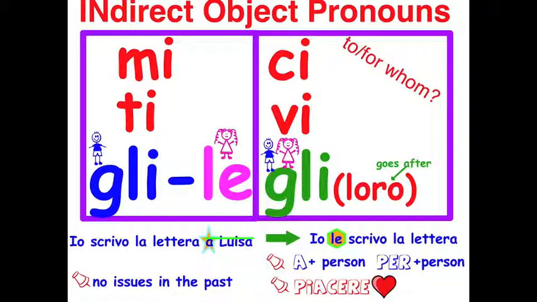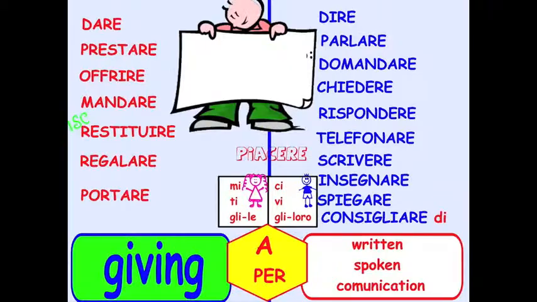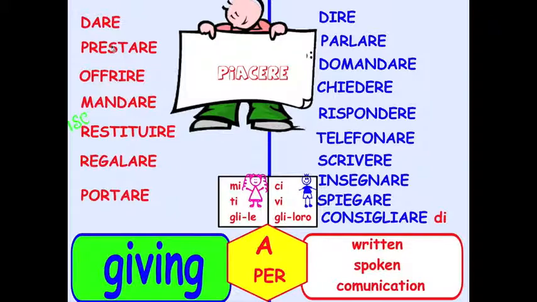In general, it is fair to say that we use these pronouns mostly with verbs of giving and written and spoken communication, which all support a or per. A is the one we use the most. And don't forget about piacere. So this is my main list of verbs that will be very useful for you to know in this context.